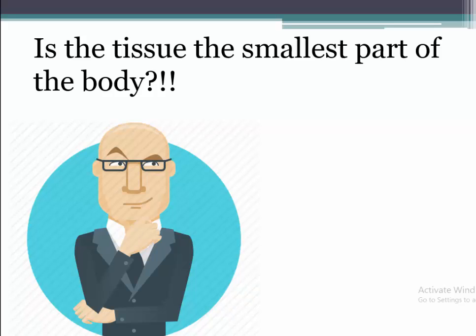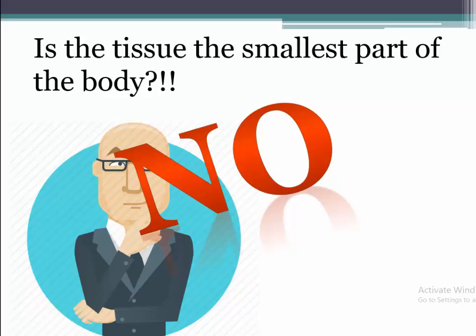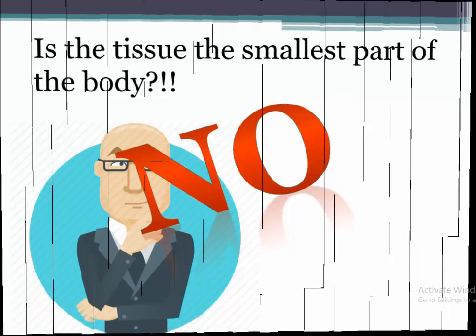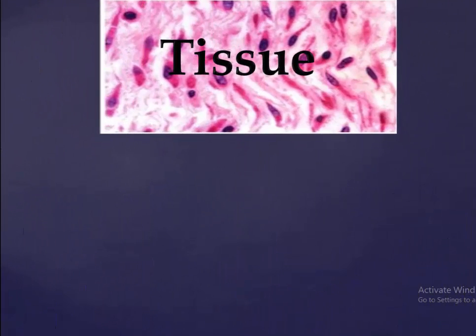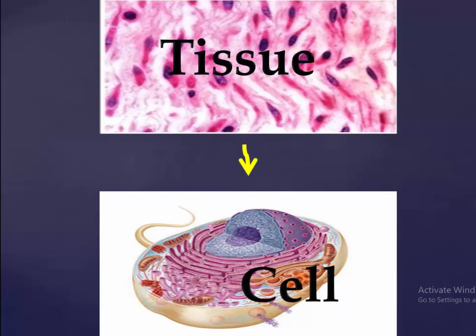If you said no, you are right, because tissue is not the smallest part of the body. There is something smaller than tissue. So what is this? Let's look here. There is a tissue like this. If you put this tissue under a microscope again, you will find that it is made up of something smaller. It's very, very small, and it's called the cell. So is there something smaller than tissue? Yes. What is this? Cell. The cell is smaller than tissue.